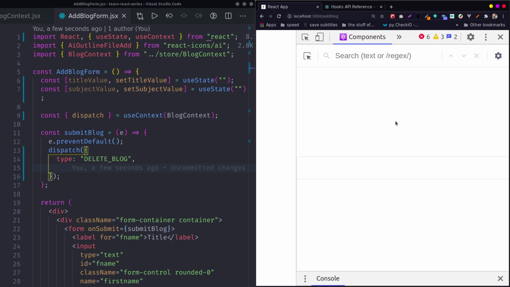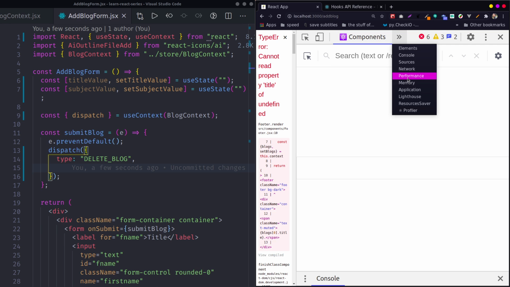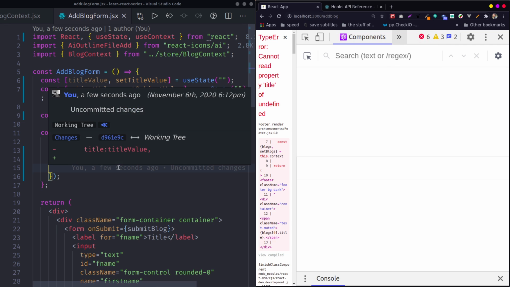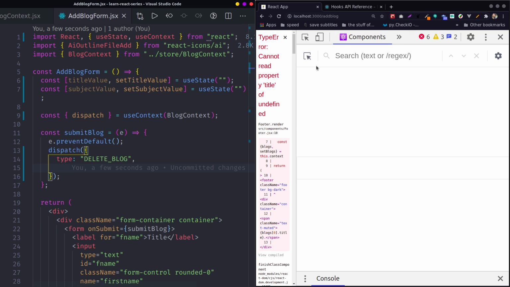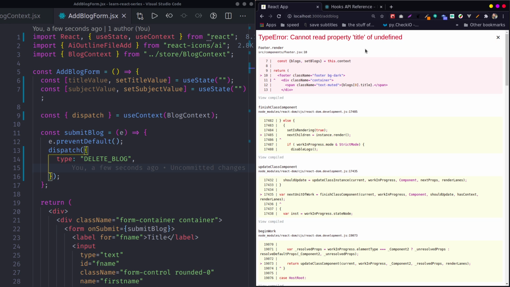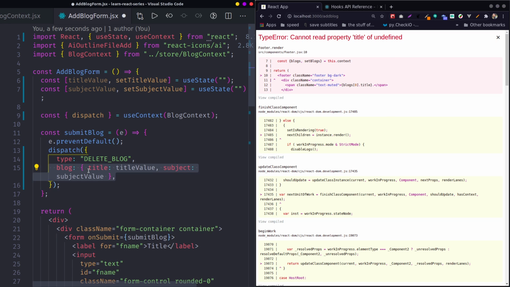What's happening here? It's because once I delete all of this, everything else goes away, and now I'm having errors.